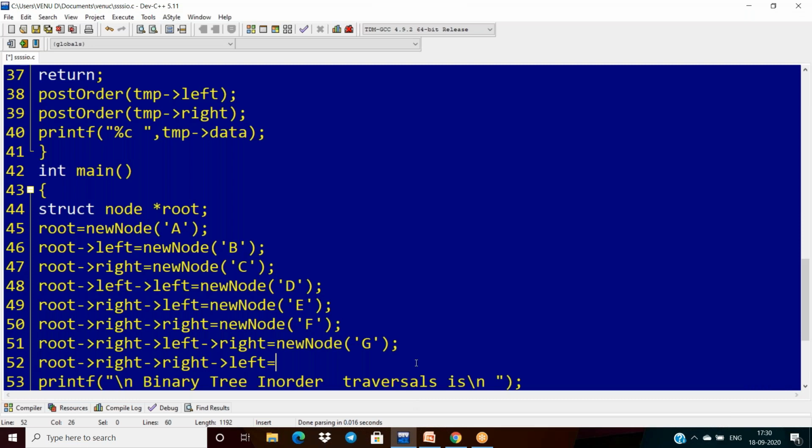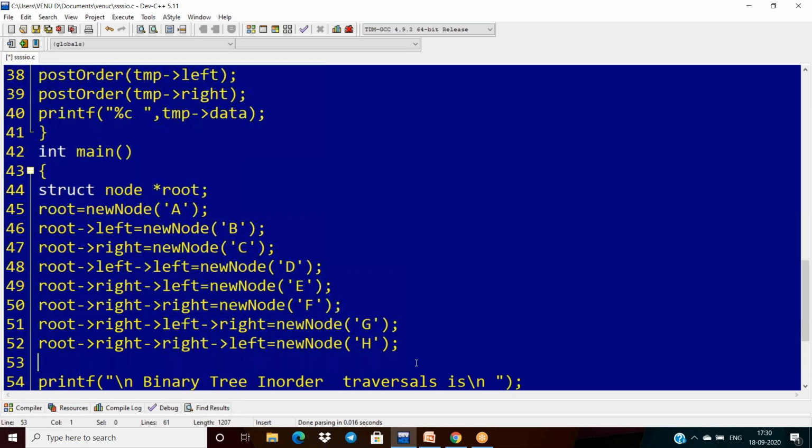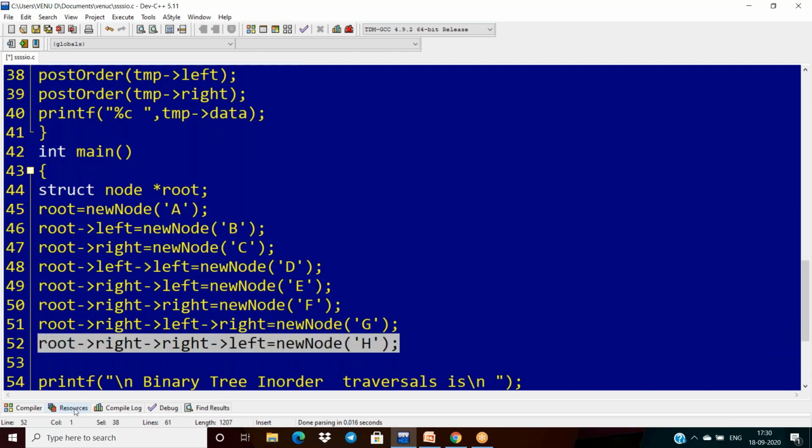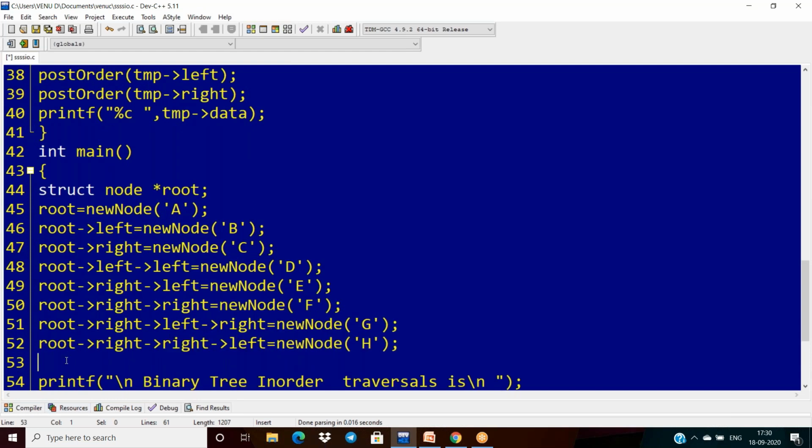Yes, its left is new node of H I am taking. Similarly, I want to take the last one.